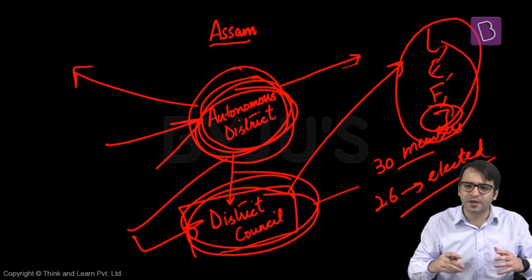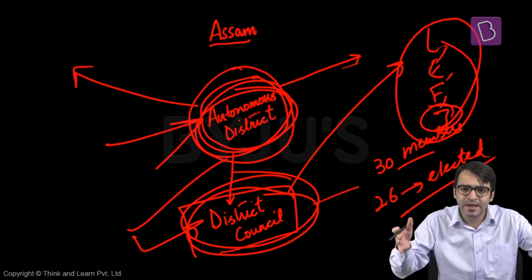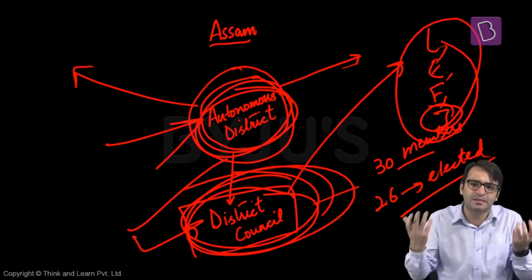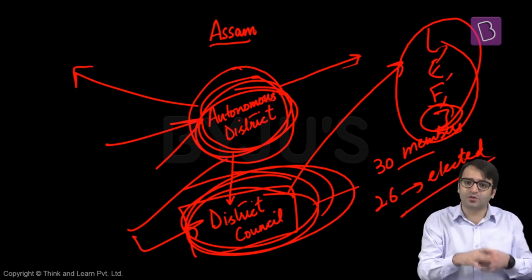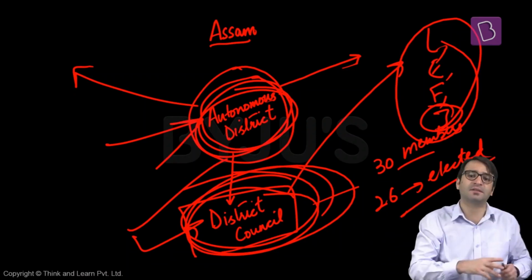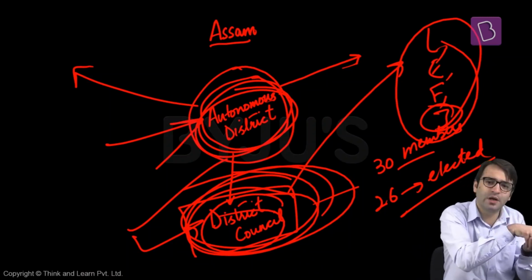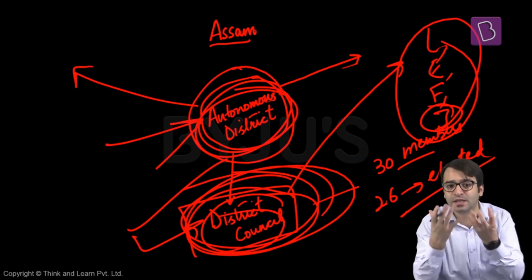For example, there are people in an autonomous district. There is a dispute between two sets of people in this autonomous district. Instead of going to a high court or to the supreme court of this country, you go before this district council. And if you're not satisfied with the judgment given by this district council, then you can approach the high court, then you can approach the supreme court. But that doesn't mean this district council itself will sit as a court. The district council will set up a body, and this body will have judicial functions. This body will administer justice in this tribal area, in this autonomous district. That is Schedule 6 of the Indian Constitution.